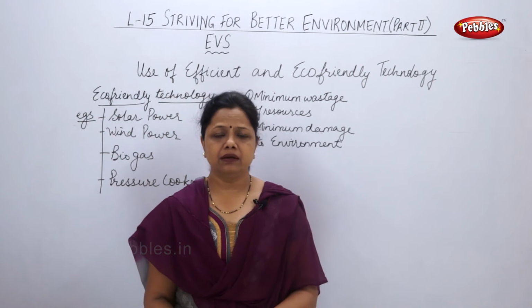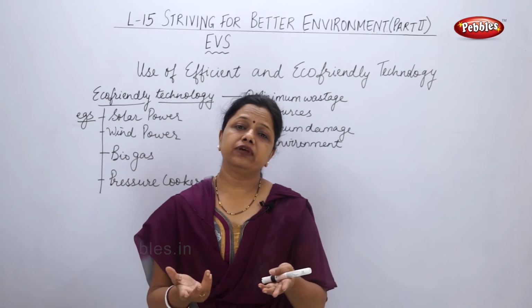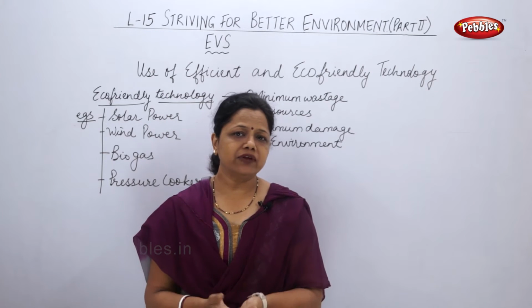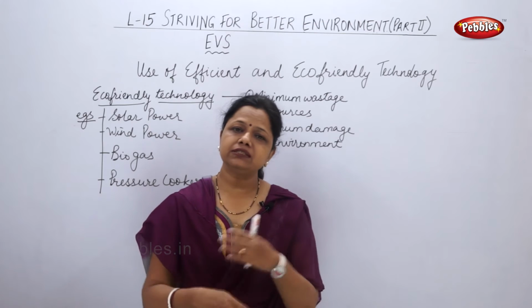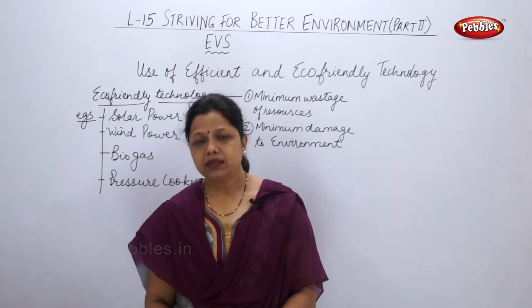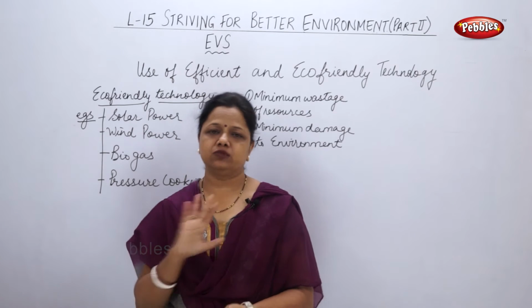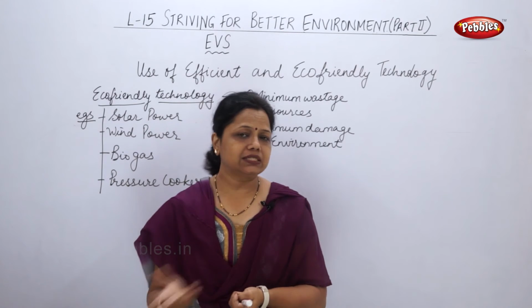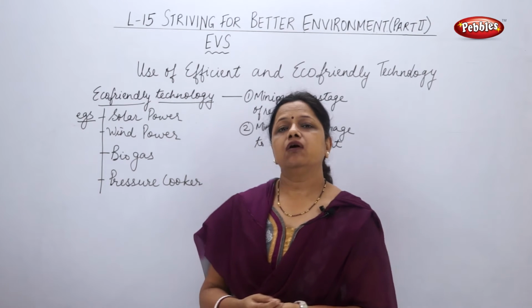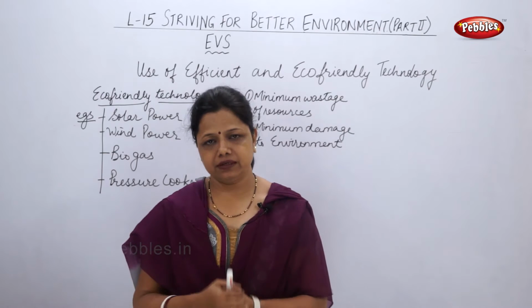Whatever is remaining, we can use as manure, because it's dead plant and animal waste, and once it has been acted upon by microorganisms, the waste which is left over can be utilized in the fields as manure. So we are not wasting anything. This is how we are making use of the energy of plants and animals which have died.